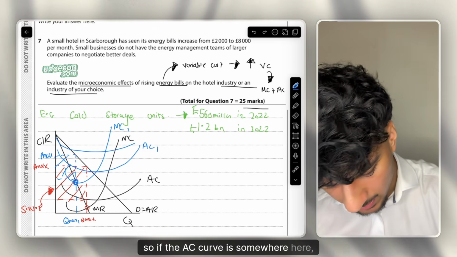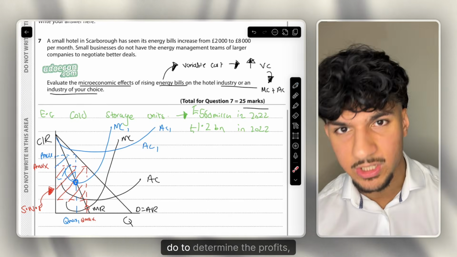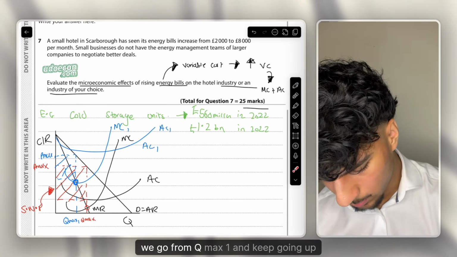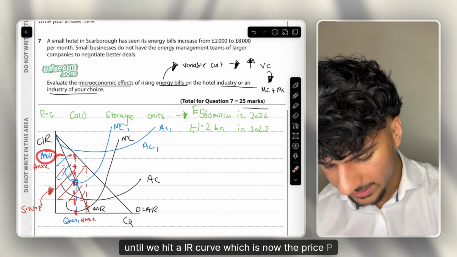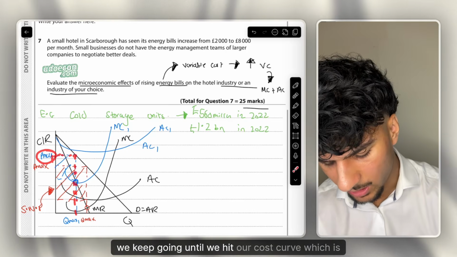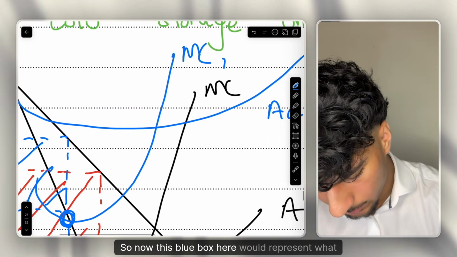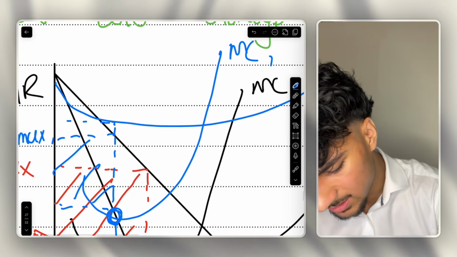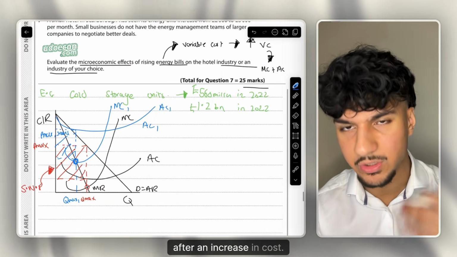If the AC curve is somewhere here, for example, if we get rid of this AC1, of course, what we do to determine the profits, we go from Q max 1 and keep going up until we hit an MR curve, which is now the price, P max 1. But now, to find the costs, we keep going until we hit our cost curve, which is now this. So now this blue box here would represent what? That would represent losses. That would be the losses the firms are making after an increase in costs.